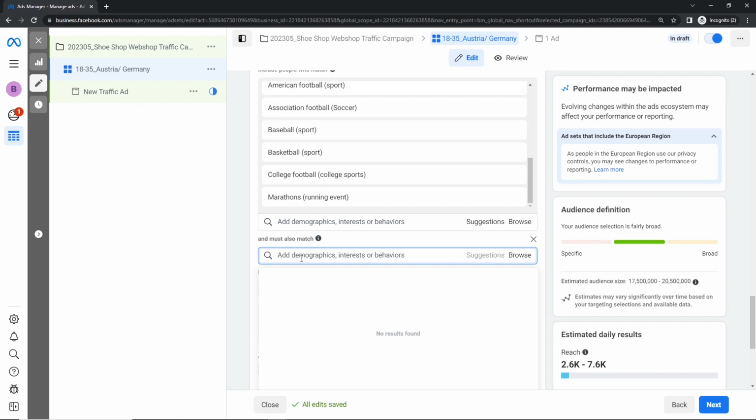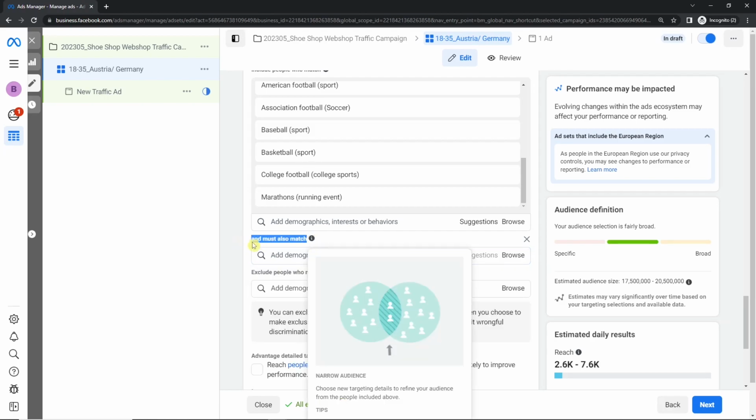Then you don't have this or, you don't have this person has to like soccer or running, but this person has to like both, because here it's an and must. You have this also as a picture. This is a really detailed audience, people who like this and this. So only the small amount of people that like both.